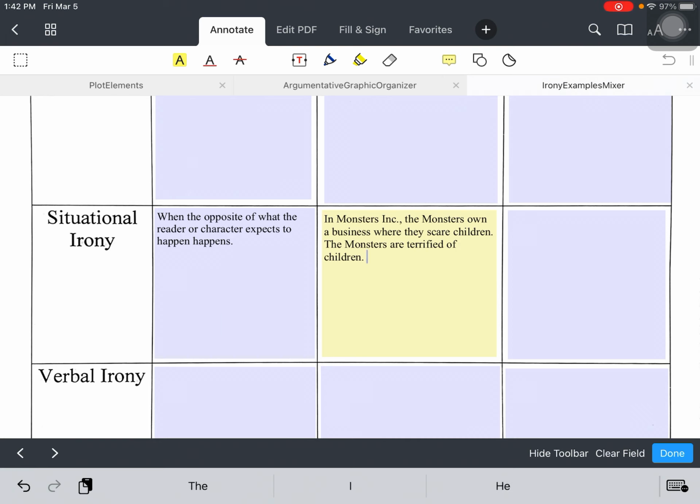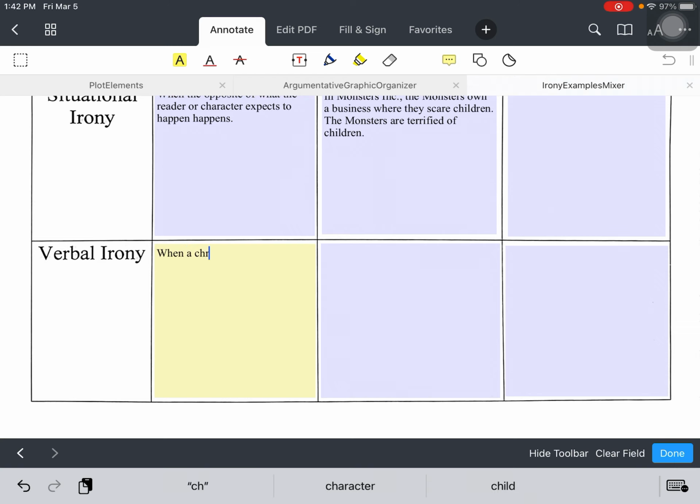to scare them. Now, verbal irony is the last kind, and verbal irony is when a character says something but means the opposite. So this can be sarcasm or exaggeration, but it's when they knowingly say something and mean the opposite.